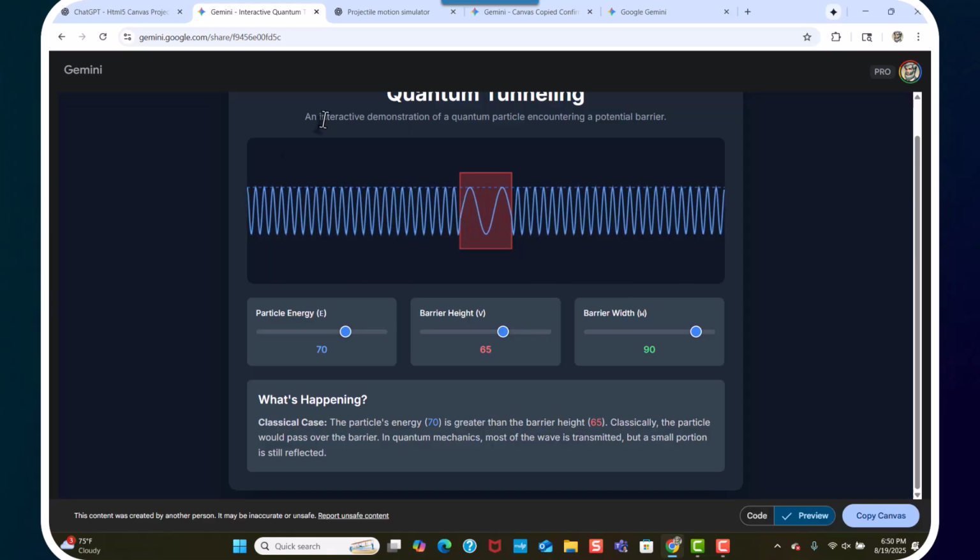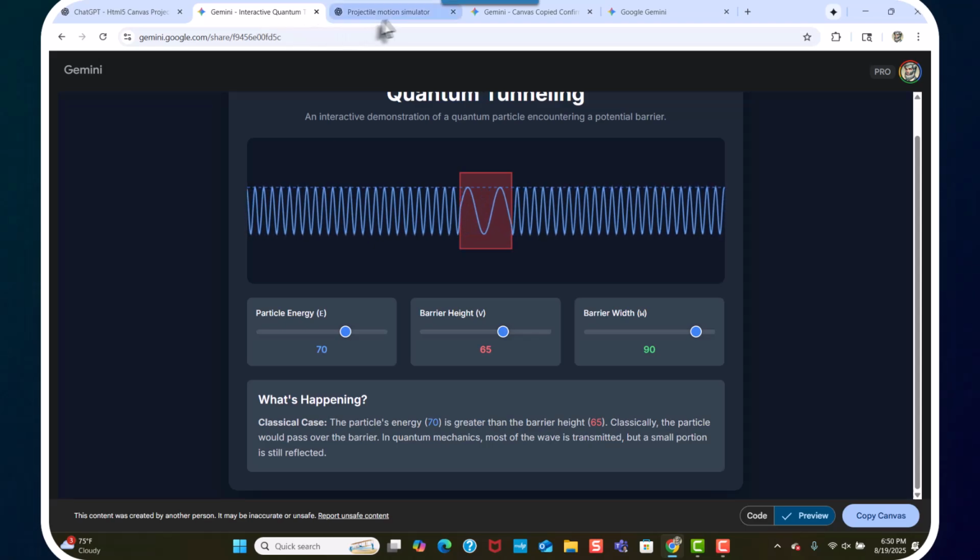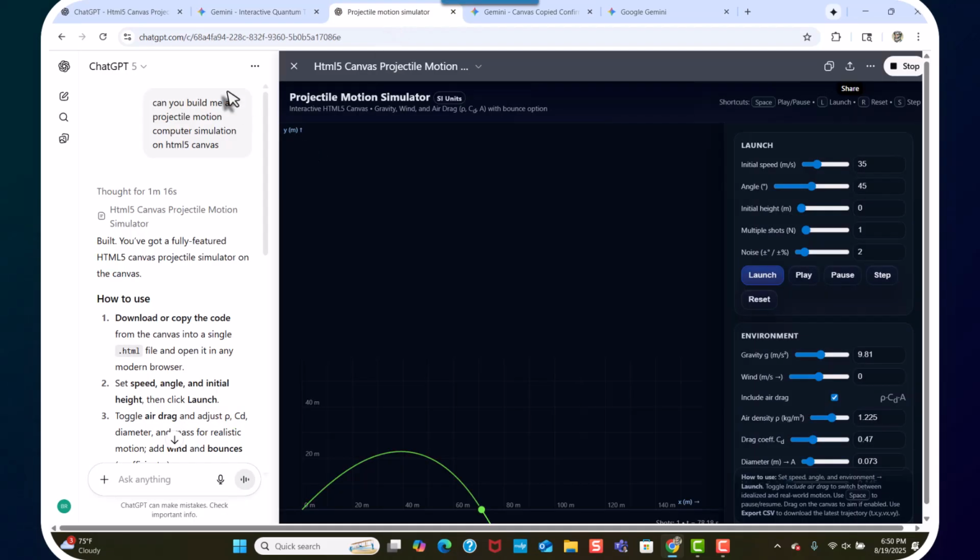So I'm going to show you. I took this, and this is ChatGPT5. This one was made with Gemini 2.5 Pro. I took ChatGPT5 and put in this simple prompt: Can you build me a projectile motion computer simulation on HTML5 canvas? And it produced this. I'll show you that in a second.